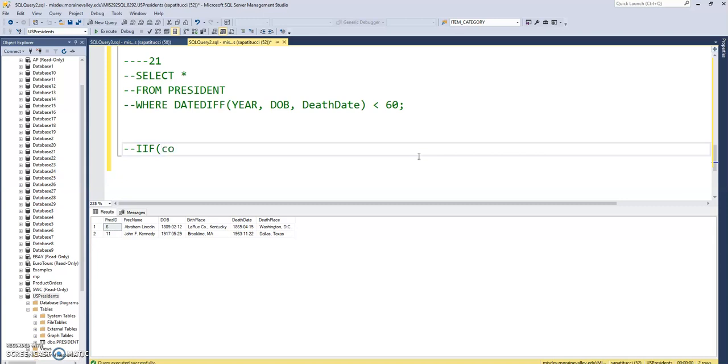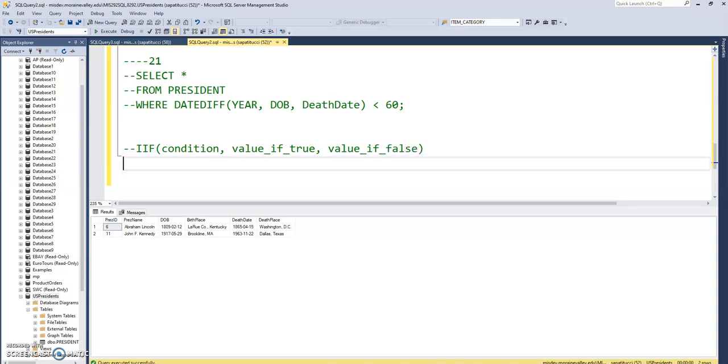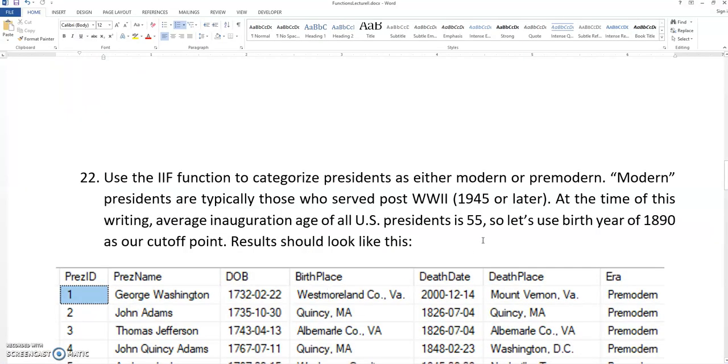You have a condition, some kind of true-false condition, and then the value that you're going to plug in if that condition ends up being true, and then the value if the condition ends up being false. Okay, so let's look at the question again, so we can situate ourselves here.